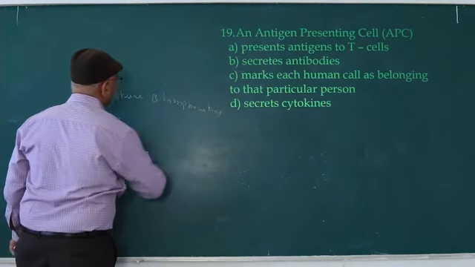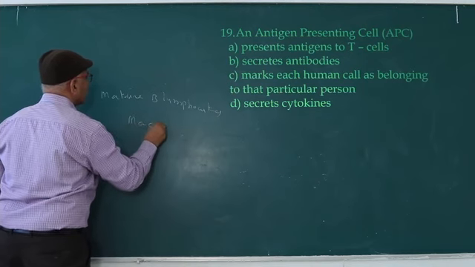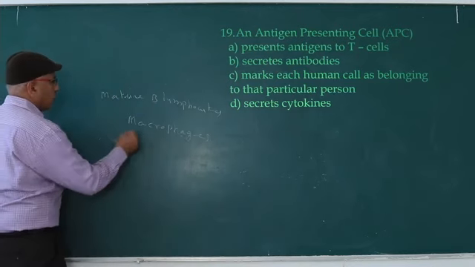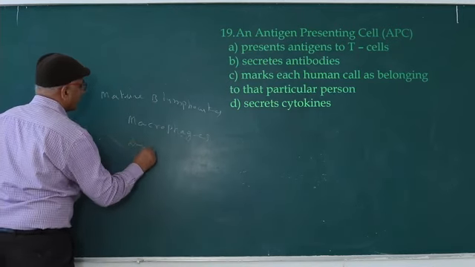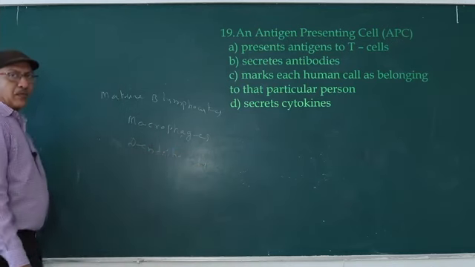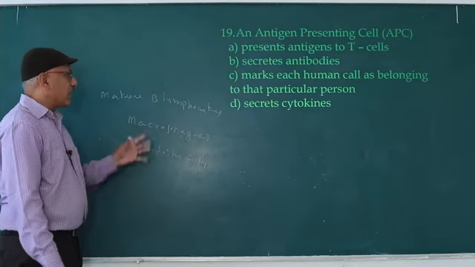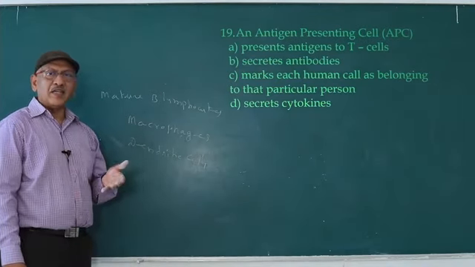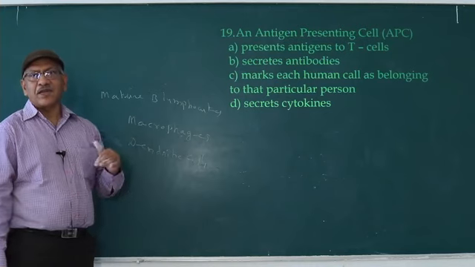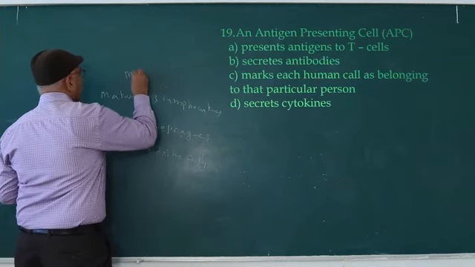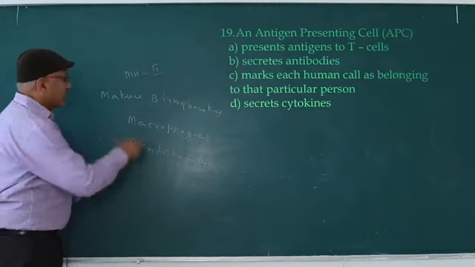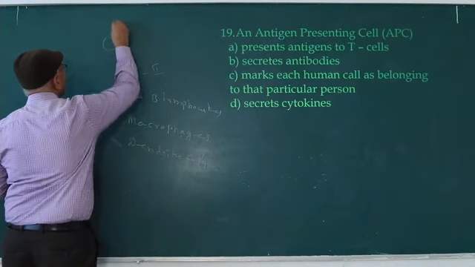Mature B lymphocytes. Macrophages. Macrophages means monocytes present in connective tissue. And dendritic cells. Dendritic cells are known as antigen presenting cells. Antigen presenting cells engulf the antigen, break the antigen into several antigen determinants and keep the antigens on the surface with the help of MHC2 molecule, major histocompatibility 2 molecules, on the surface of all antigen presenting cells.